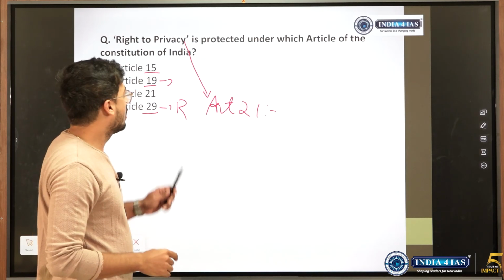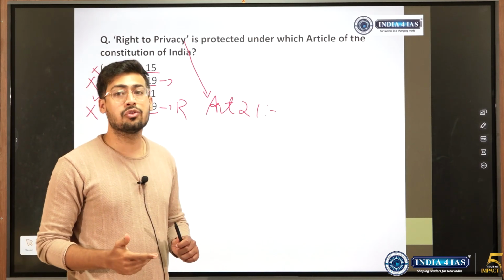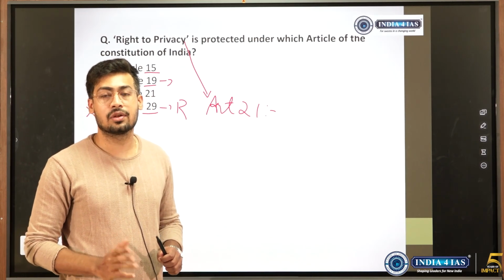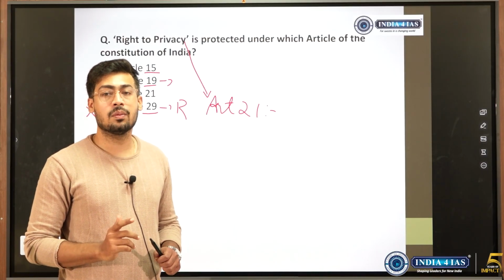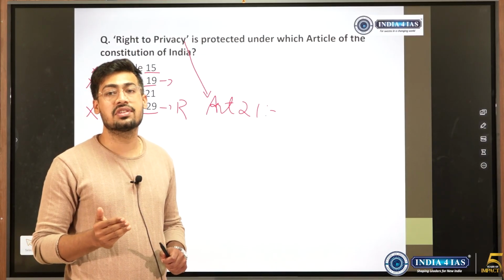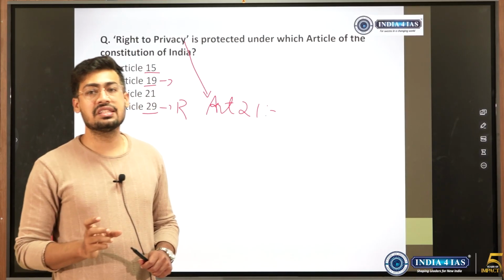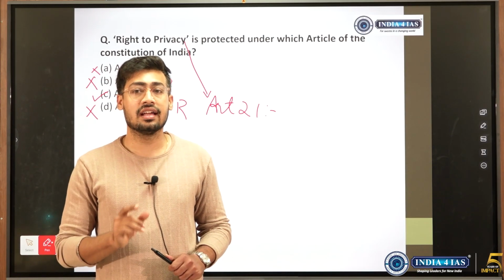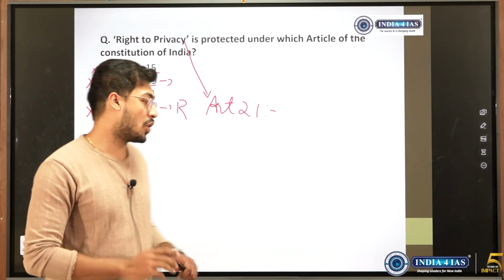In the Puttaswamy case they added that right to privacy is an integral part of right to life and personal liberty. So the Puttaswamy case is important. And when it comes to privacy, there is this triple test of privacy which we need to know. So if privacy has to be denied to citizens, it has to pass the triple test. So what is this triple test?